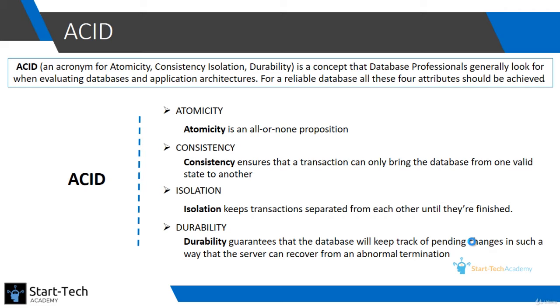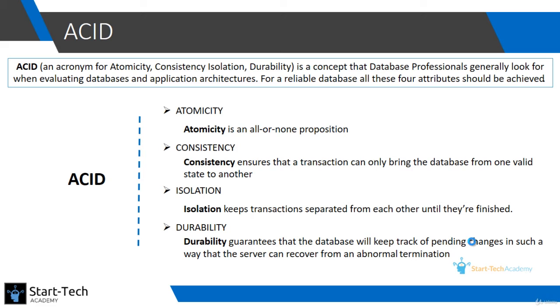Now both these actions should succeed for a successful transaction. It should not be such that the amount is deducted from account A and it is not added to account B. So both actions in that transaction should either succeed or should either fail. This concept of the whole transaction being successful or failing is atomicity.